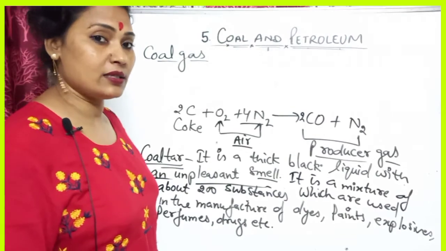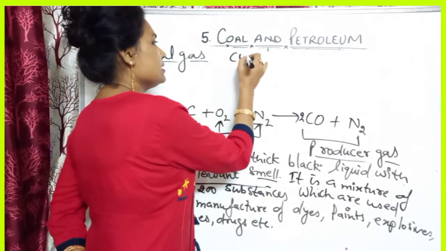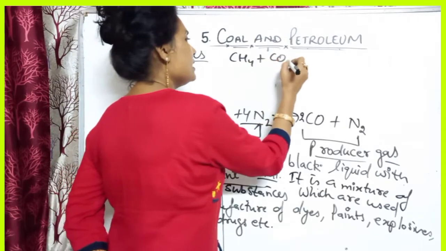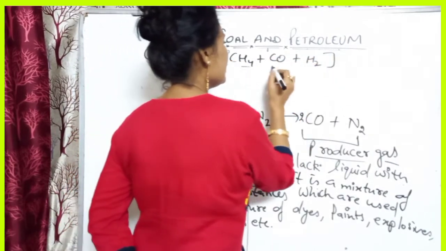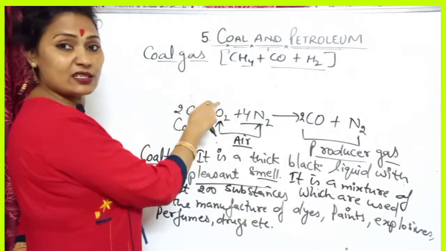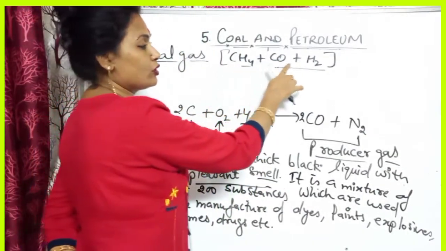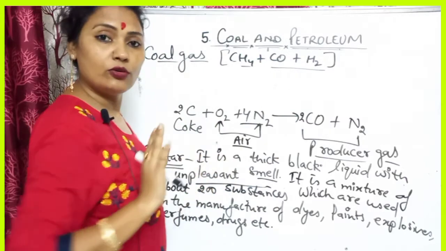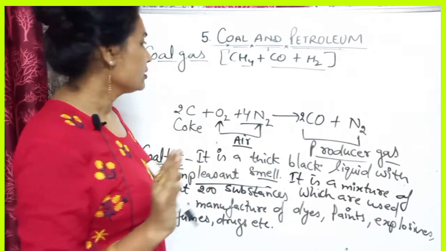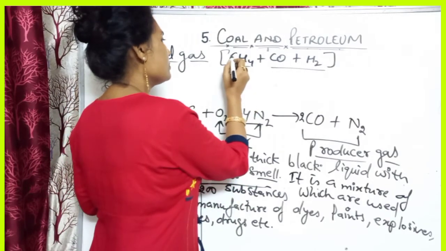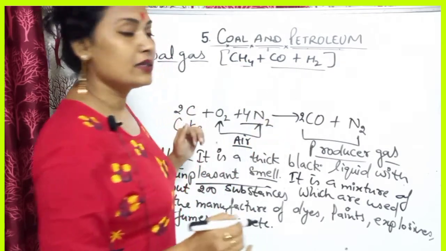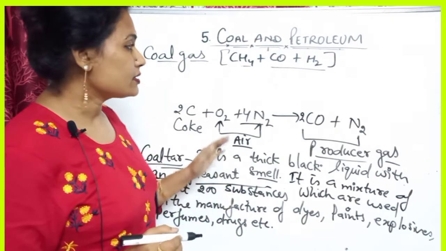Mainly present is methane, CH4, carbon monoxide plus hydrogen. So coal gas is the mixture of methane, carbon monoxide and hydrogen. You can just learn it.